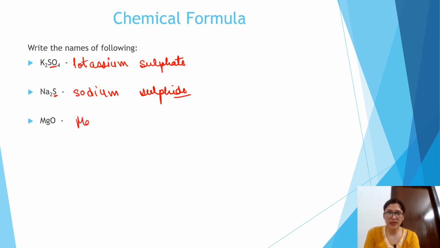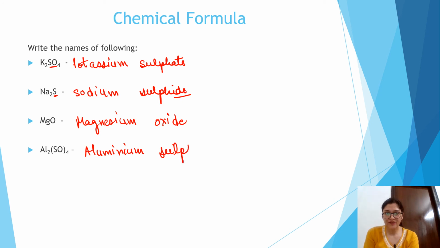MgO represents magnesium oxide. You will not write oxygen, you will write oxide. Al2(SO4)3, so aluminium sulfate, as this is again a polyatomic ion.